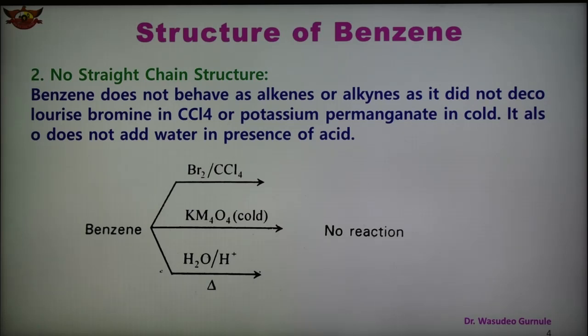The second important point is no straight chain structure. Benzene does not behave like alkenes or alkynes: it does not decolorize bromine in carbon tetrachloride or potassium permanganate in cold, and it does not add water in the presence of acid. When benzene reacts with bromine in carbon tetrachloride, there is no decolorization; with cold potassium permanganate there is no reaction; and it does not add water.